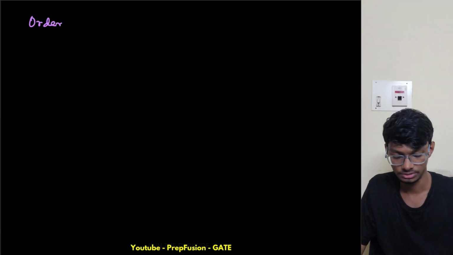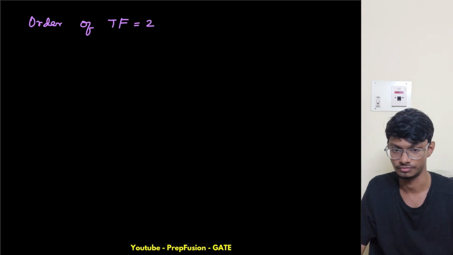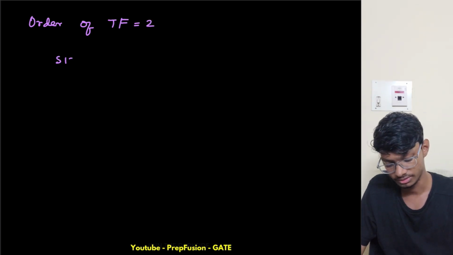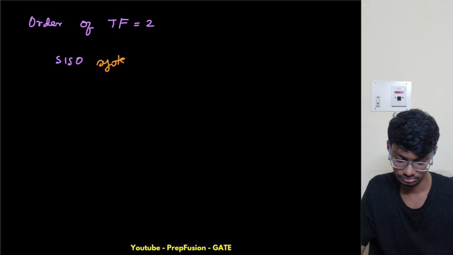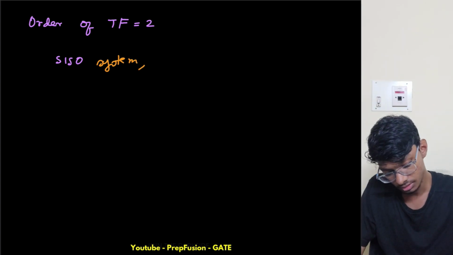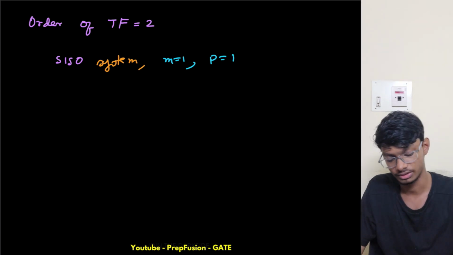You can do this very fast, but I will do this slow for you. Order of transfer function. Okay, I will write everything, all the information is true. Also, what is my input output? It is a SISO system. So what will be my m, 1, p will be 1.